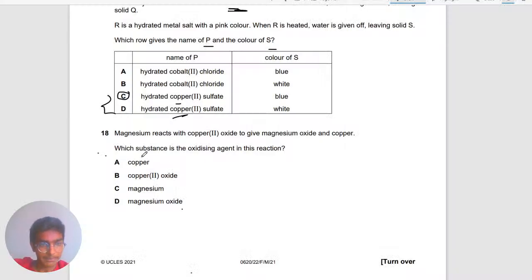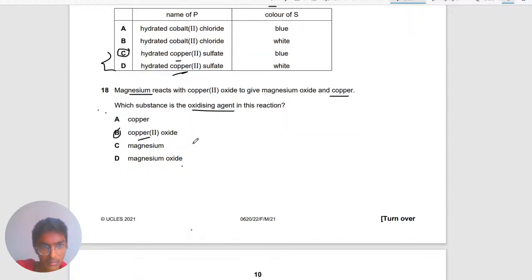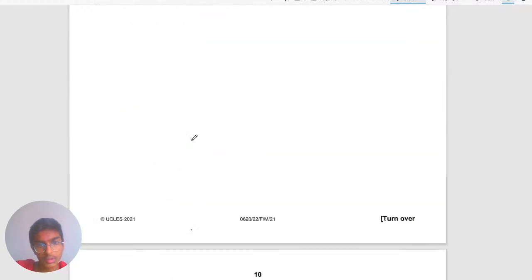Okay, so magnesium reacts with copper oxide to give magnesium oxide and copper. Which substance is the oxidizing agent in this reaction? So the oxidizing agent would be copper oxide. This one will be reduced, yeah, and give copper. And if they asked you for the reducing agent, it would be magnesium. Okay, so there you go.